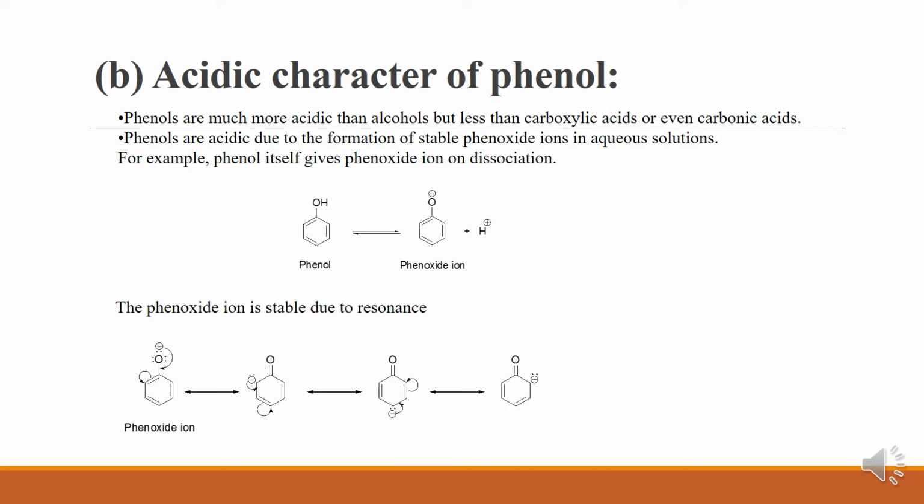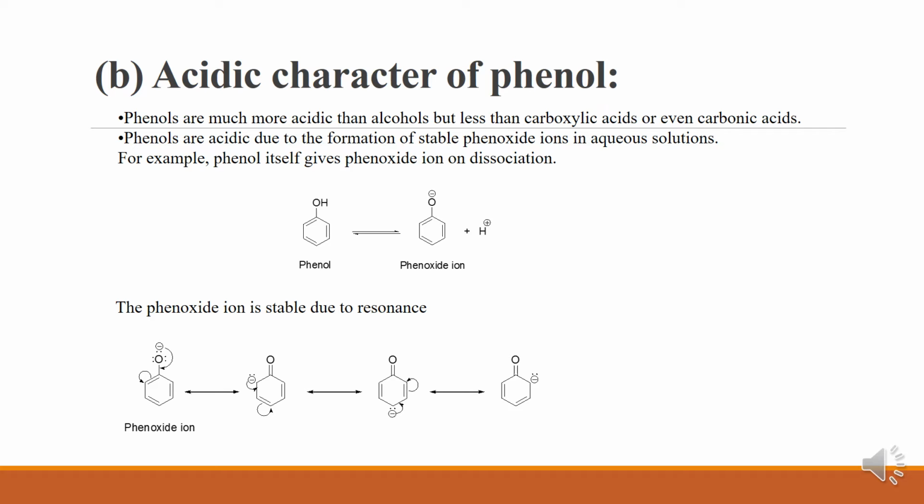Phenols are acidic normally due to the formation of a stable phenoxide ion, that means C6H5O minus, in aqueous solution. For example, phenol itself gives phenoxide ions on dissociation, so therefore it is acidic. Phenoxide ions are stable due to resonance.